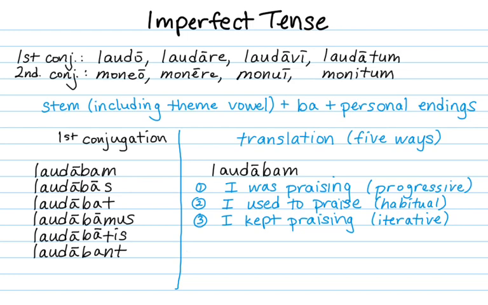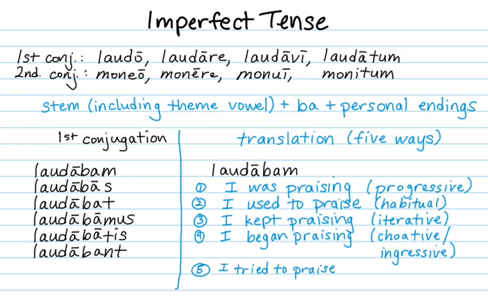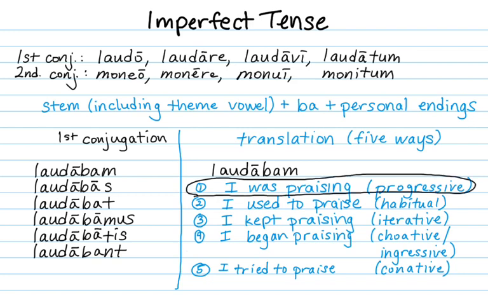You did many iterations of it. I began praising, which we call the inchoative or the ingressive. Both of these come from Latin words meaning to begin. Or I tried to praise, which we call the conative, which comes from a Latin word meaning to try, conor, conari, to try. But for now, let's stick with the most common translation of the progressive,